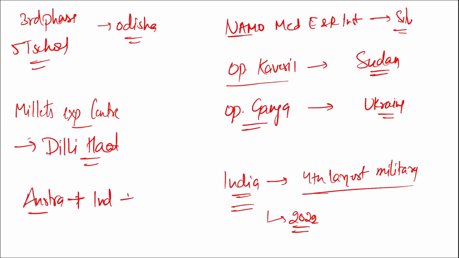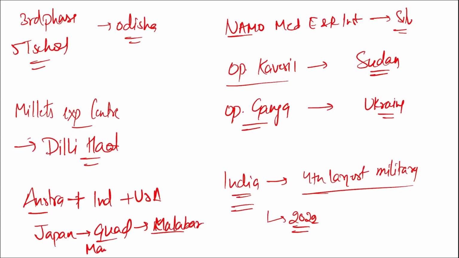Australia, India, USA and Japan. These are your Quad countries, and they conduct the Malabar exercise. And now in May 2024, that is next year, Australia will be hosting the third in-person Quad summit.